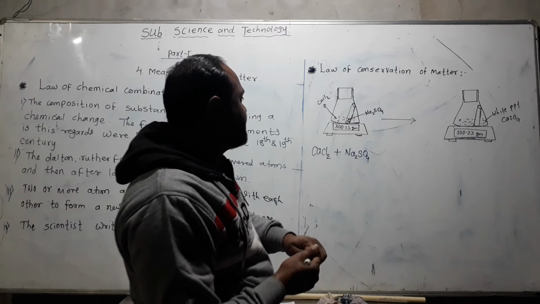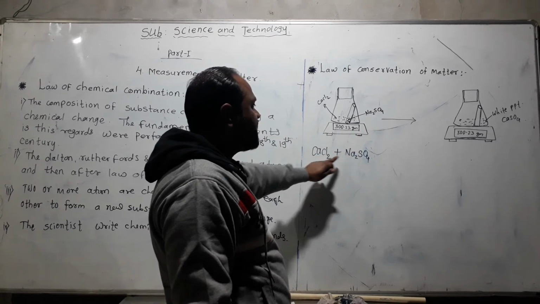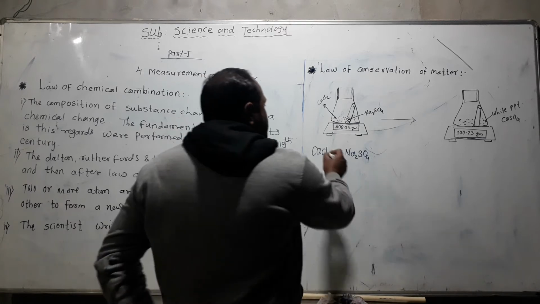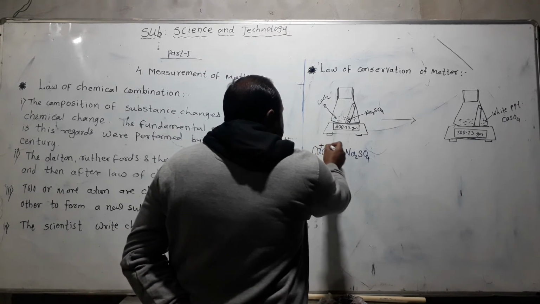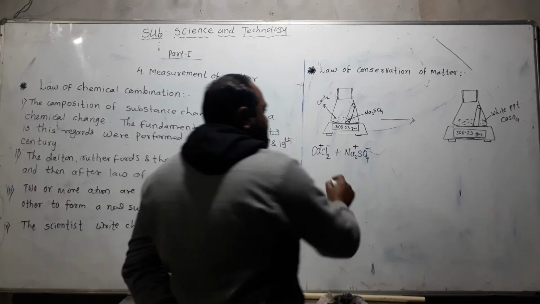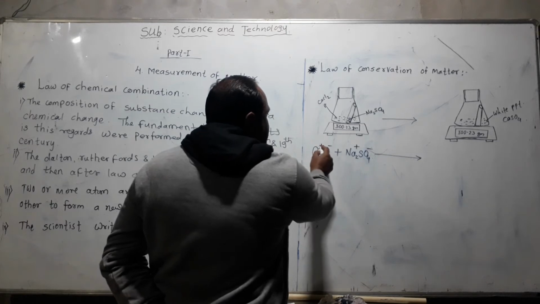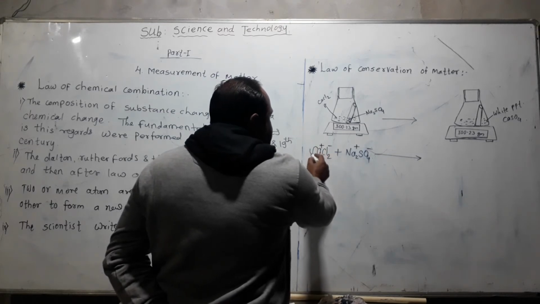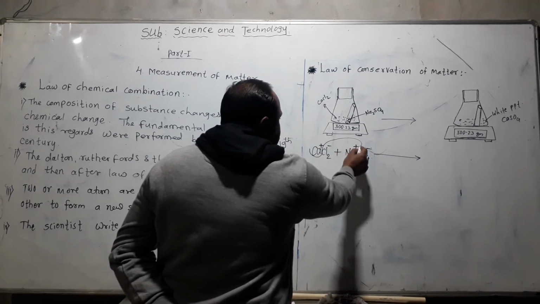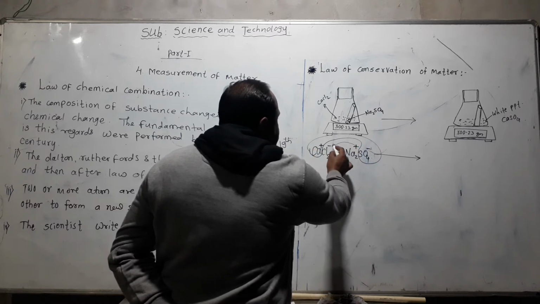We take one example: calcium chloride and sodium sulfate, both are reactants. Ca always has a plus charge, Cl2 minus charge, Na2 plus, SO4 minus. They are chemically combined with each other. Ca reacts with SO4, and Na reacts with Cl.